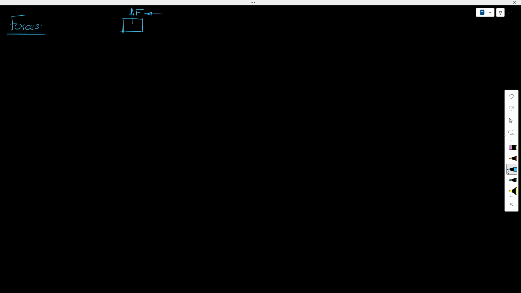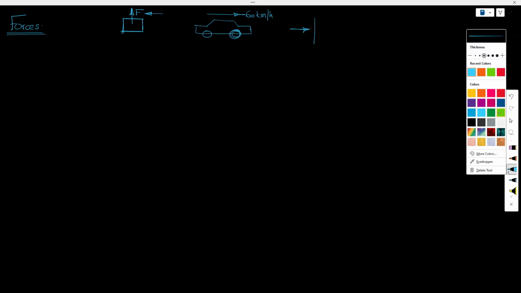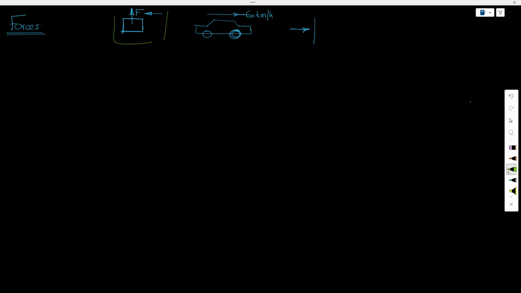It moves objects. Not only that, if we are traveling in a car going at a velocity or speed of 60 kilometers per hour, and if I have to come to a stop, then I apply the brakes. So what does the brake do? The brakes stop the wheel from motion, and as a result, the car will come to a stop. So forces do two things. They either make something in motion come to a stop, or they make something move when it is at rest.